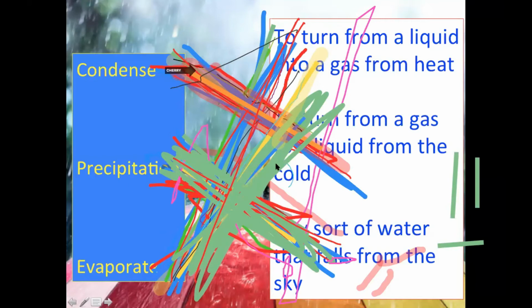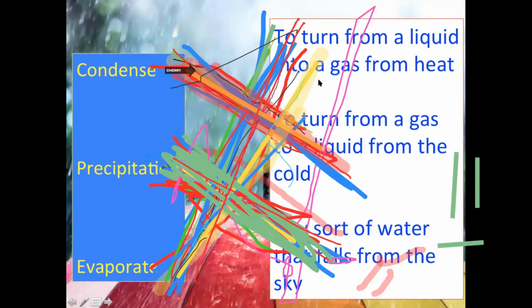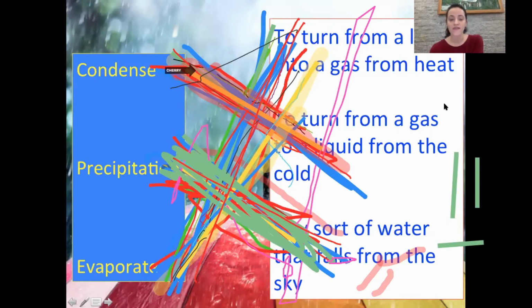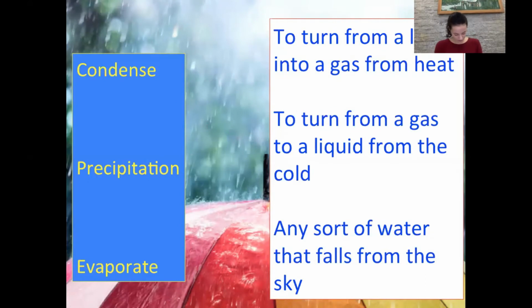Mostly whoever had the dark green one here, this one and this one, everyone else seems to get it pretty well. Let's have someone read it just to make sure we all know. Nuna, can you read the definition for condense? To turn from a gas to a liquid from the cold. Can you say liquid? Liquid. Good, from a gas to a liquid, to little water droplets from the cold. Excellent job, Nuna.